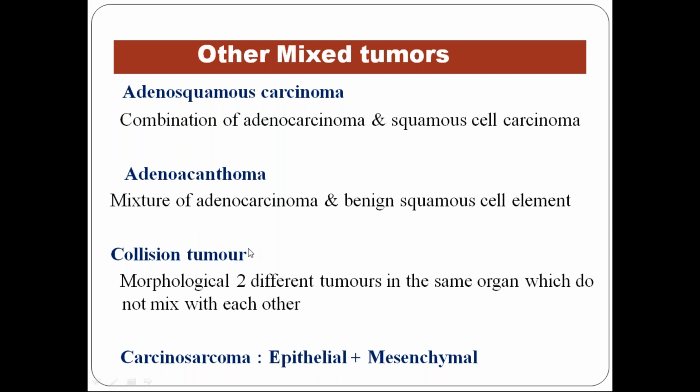So collision tumors. What are these collision tumors? You have morphologically two different tumors, epithelial and mesenchymal tumors, in a single same organ, but they are not mixing with each other. So that is collision tumor. I don't know why they kept it as collision. Collision means they have to collide with each other, but they kept it as collision tumor.